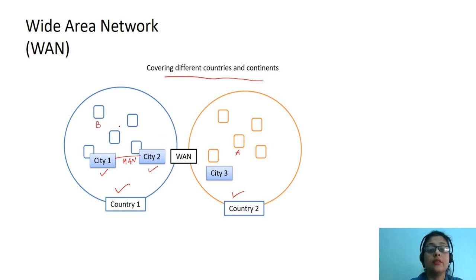In order to connect these two, we have to connect the two computers via the WAN, because it will cover a wider geographical area, as computer A is in city 3 in country 2 and computer B is in city 1 in country 1. So WAN is the wide area network that can be used to connect two different computers in two different countries.